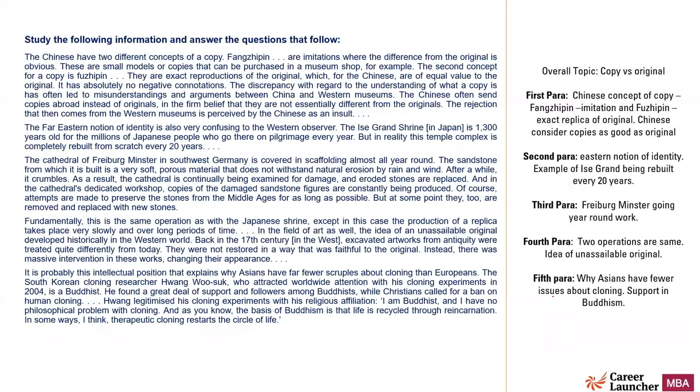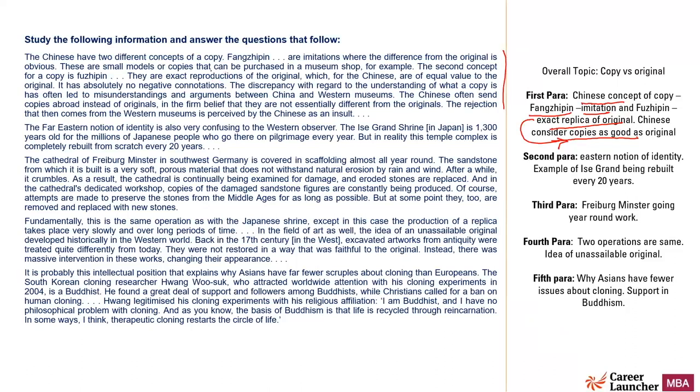All right. So here the overall topic is copy versus original, of course, of the art piece. The first paragraph talks about the Chinese concept of copy: fangzipin, which is imitation. It's simply imitation of the original. And fuzhipin is the exact replica of the original. Chinese consider copies as good as original. By here, copies means the second one, not the imitation one. The exact replica is considered to be as good as original. That is what the first paragraph talks about.